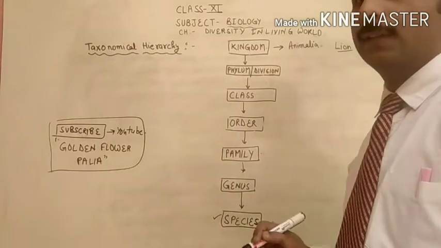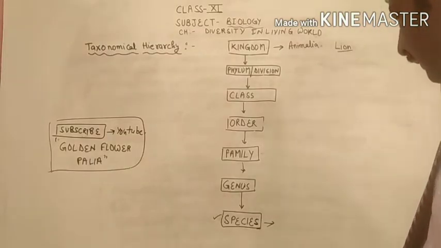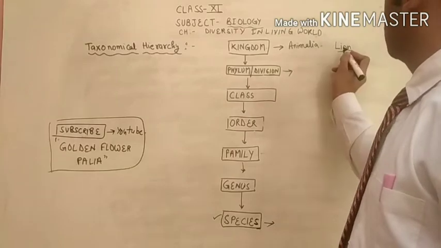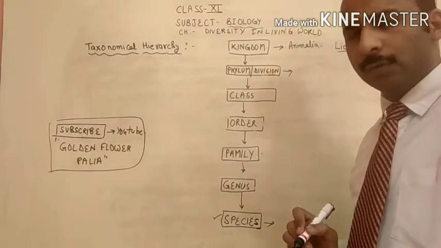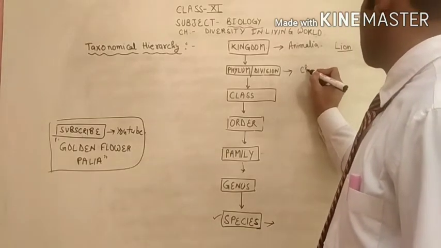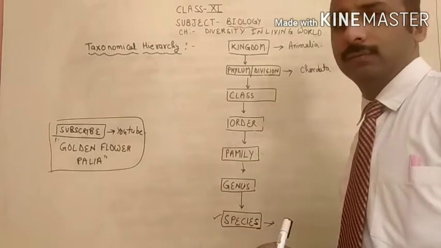Kingdom will be Animalia. If you recall your class 9th study, the lion is a chordate which has the backbone. So due to the presence of the backbone, the lion is a chordate. So phylum will be Chordata.